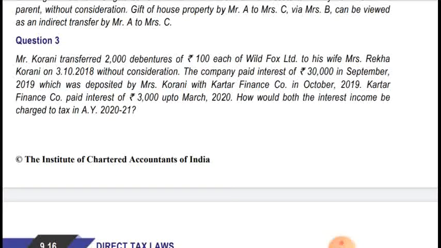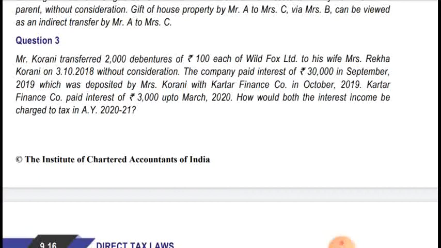with Kartar Finance Company in October 2019. Kartar Finance Company paid interest of rupees 3,000 up to March 2020. How would both the interest incomes be charged to assessment year 2021? So in this case, in respect of 30,000, clubbing provision will be applicable, and the income received by Mrs. Kurani, 30,000 interest income, will be taxable in the hands of Mr. Kurani. And in respect of interest income of 3,000, which Mrs. Kurani is receiving after investment in Kartar Finance Company, no clubbing provision will be applicable, and it will be taxable in the hands of Mrs. Kurani.